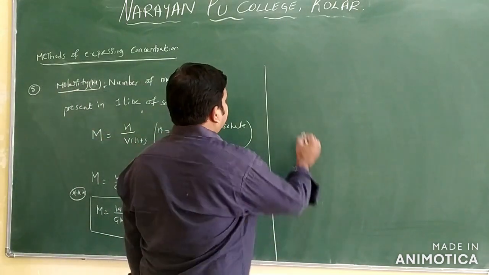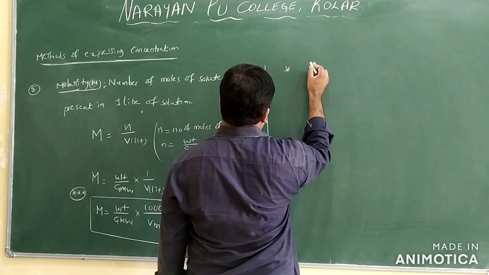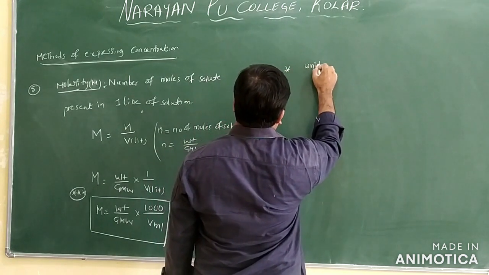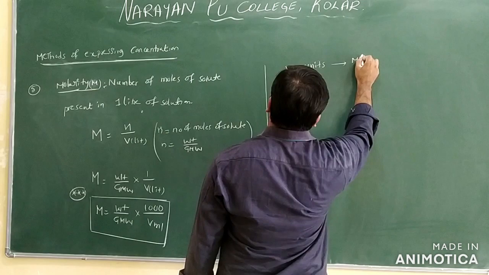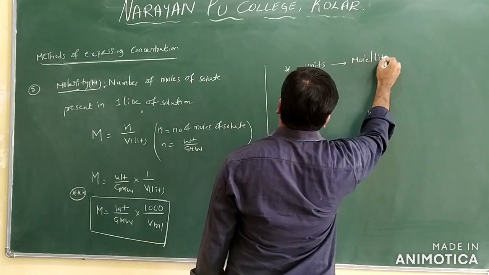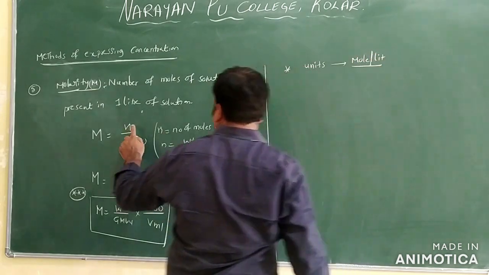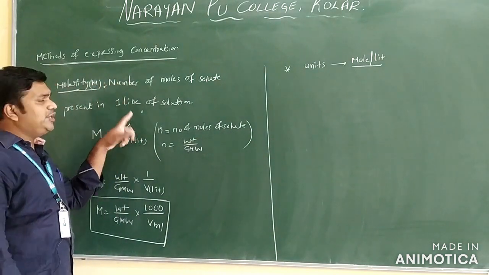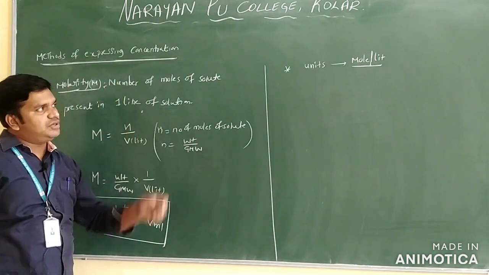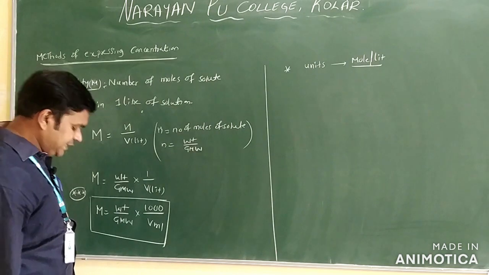What are the units of this molarity? Mole per liter. Why? M is equal to n by V. n means moles, divided by V. What units will you get? Mole per liter only. Clear?